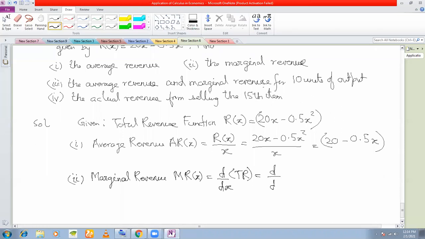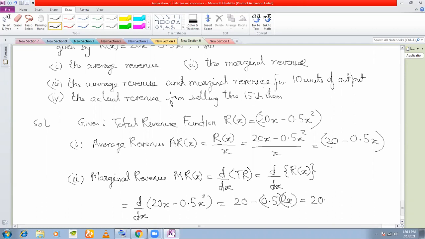In case of our problem, it is R(x), which is d/dx of 20x minus 0.5x square, which is 20 minus 0.5 into 2x, which is 20 minus x simply.